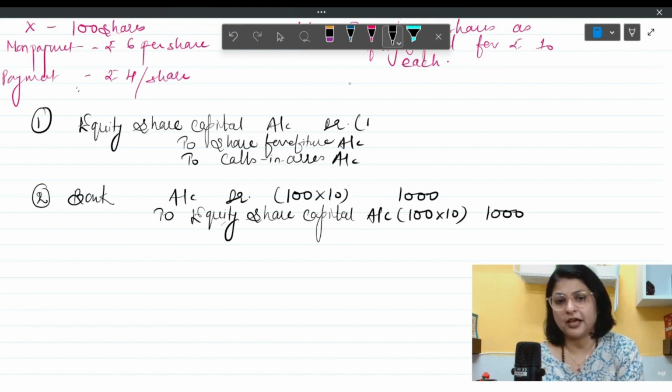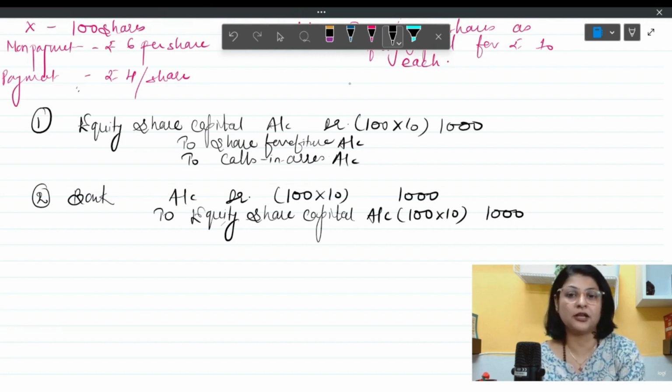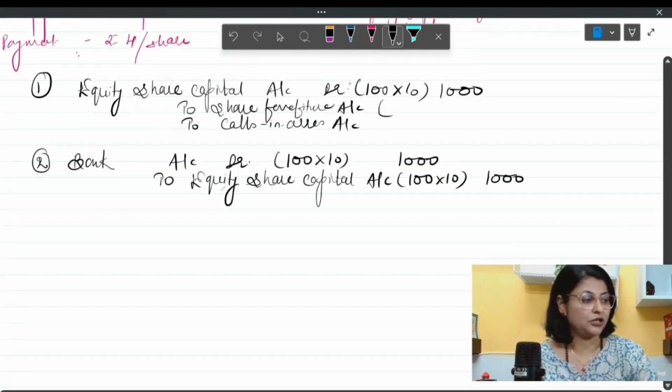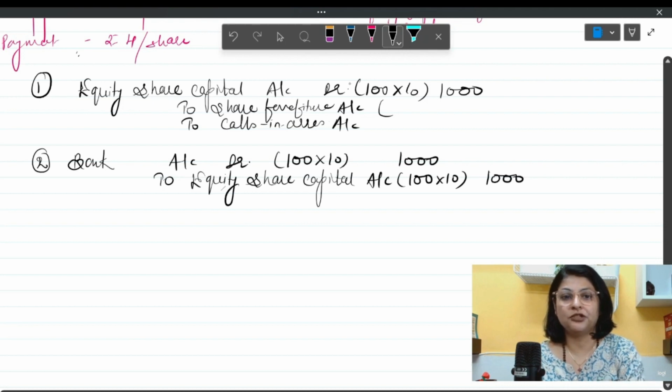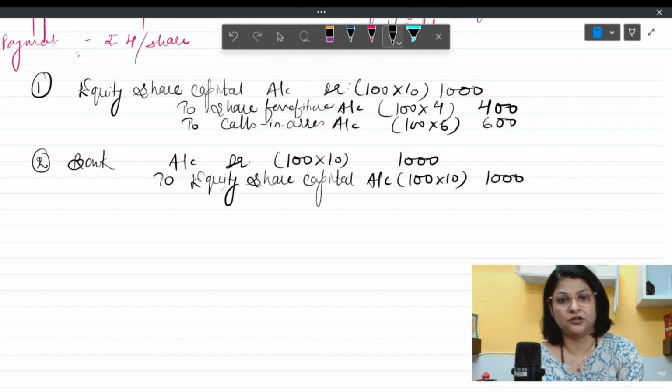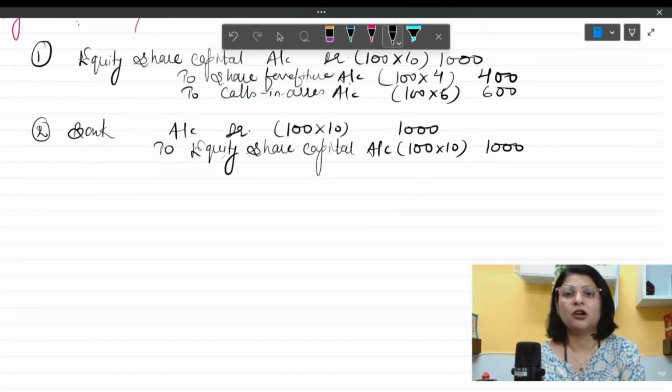Now, if I write down over here, this is the called up money. Remember that called up money was the entire money in this case, so 1000 rupees we are writing over here. In share forfeiture, whatever payment is done by the shareholder will be written. So in share forfeiture, we are going to write 100 multiplied by 4, what is made by the shareholder, which is 400, and here we are going to write 100 multiplied by 600 rupees, the payment which is not made by the shareholder.